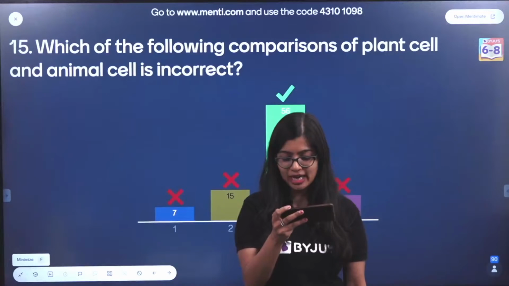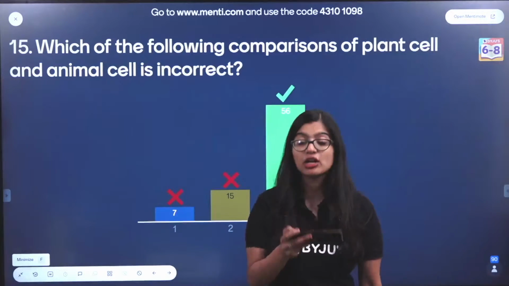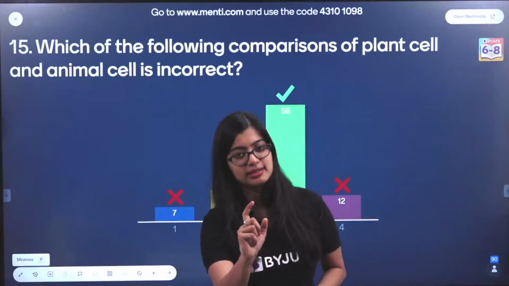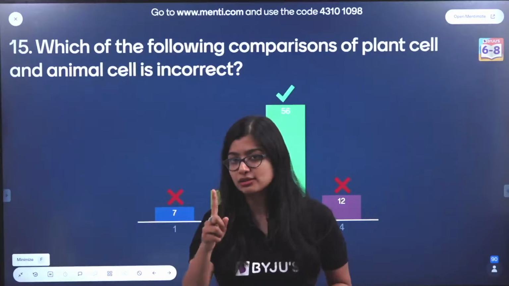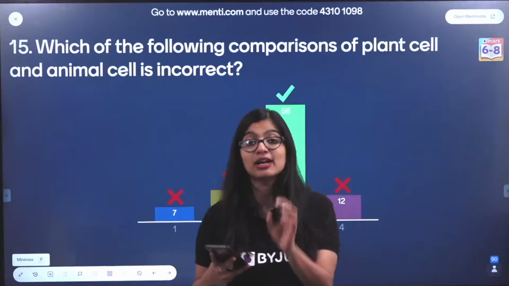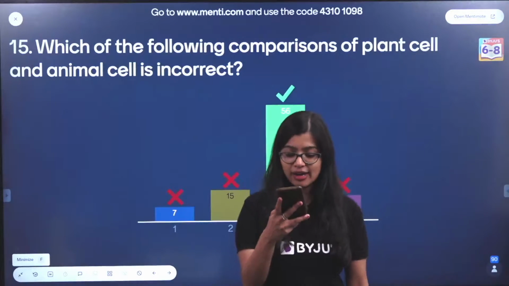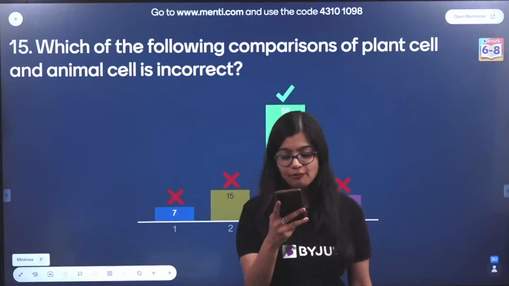Very good. Okay, who's telling me chlorophyll? So it will not be chloroplast, it will not be chlorophyll, okay? Chloroplast is a plastid. Chlorophyll is a pigment that you find inside the chloroplast. So when they ask you what is an example of a plastid, always say chloroplast and not chlorophyll. Very good, Vanshika. Chromoplast and leucoplast are other examples of plastids.